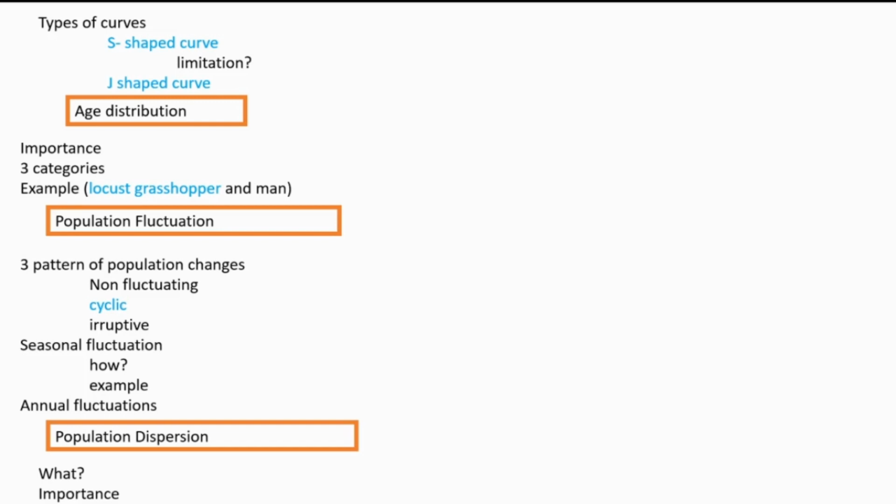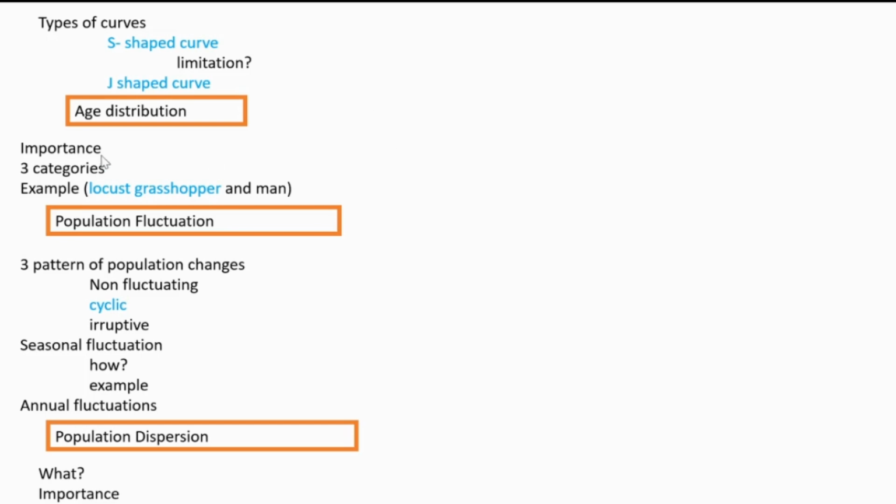Then consider a population that is mainly composed of pre-reproductive and post-reproductive individuals. In that population the mortality rate will be more. And if we consider another population in which more individuals are in the reproductive phase, then the natality rate will be more. So in that sense, we are saying that age distribution affects natality and mortality of a population.